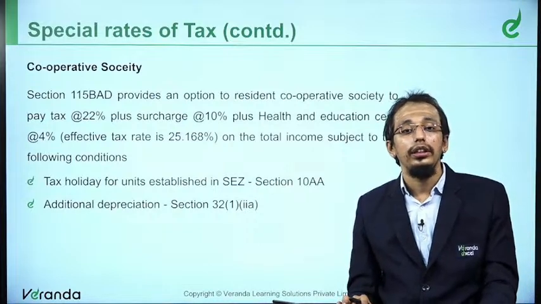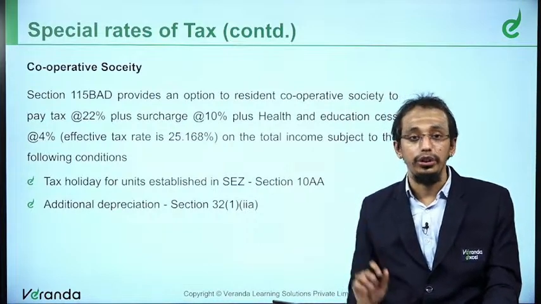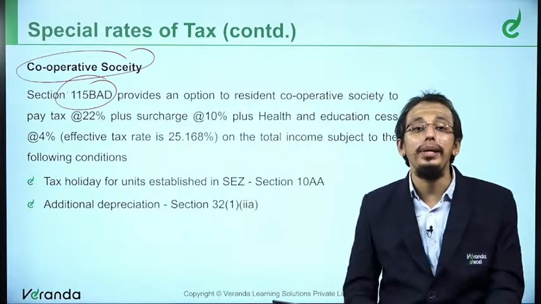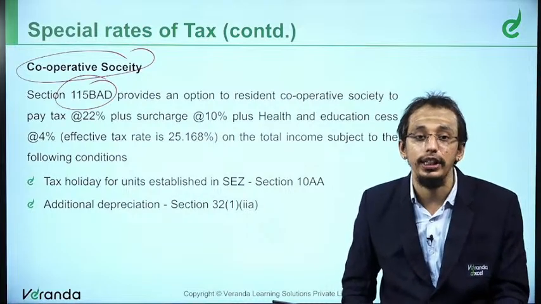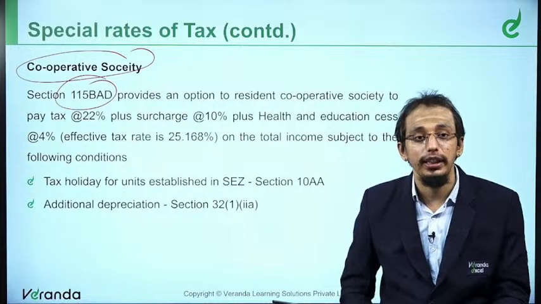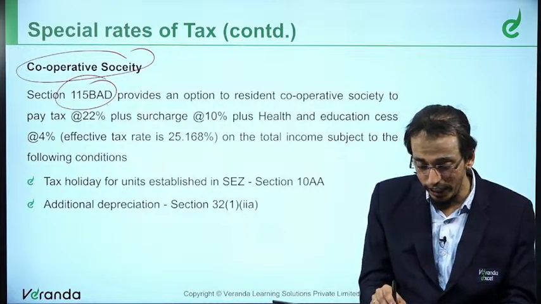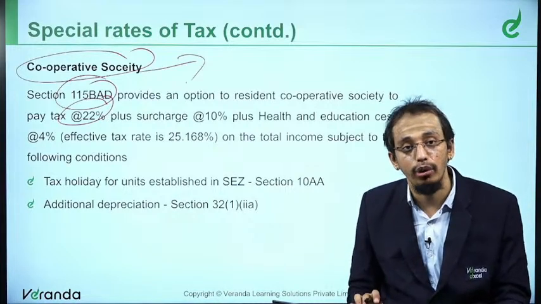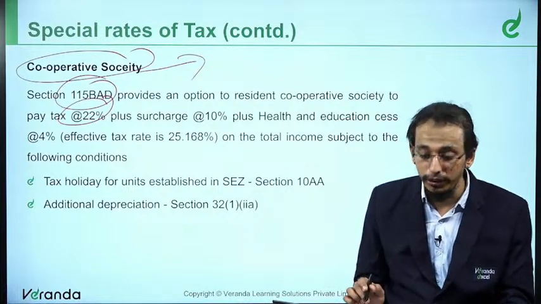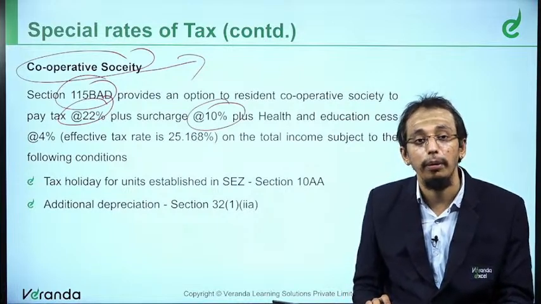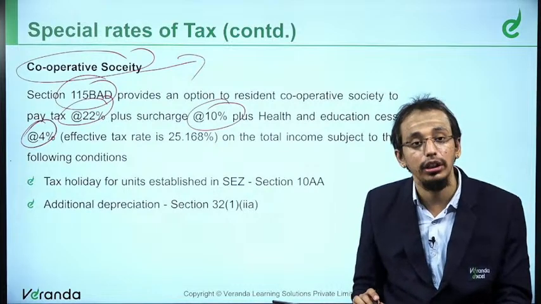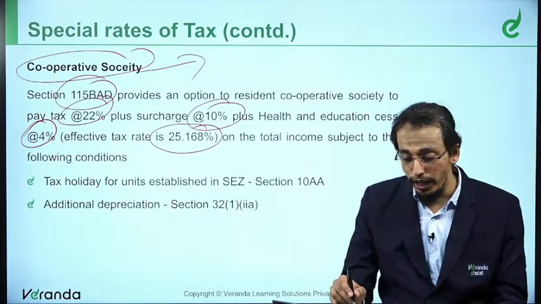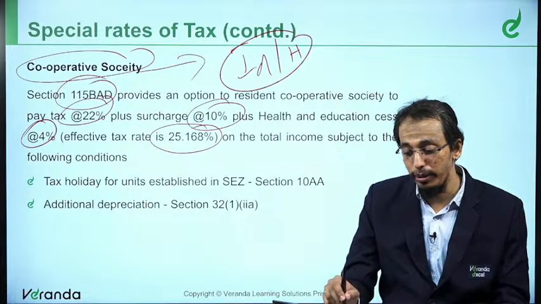Right, this is what we have got for an individual or HUF. Similarly, for a cooperative society, they have brought in section 115BAD, whereby the new thing is a 22% flat rate of tax. For a cooperative society, it is 22% plus 10% surcharge and 4% cess. In all, the effective rate of tax would be 25.168%.